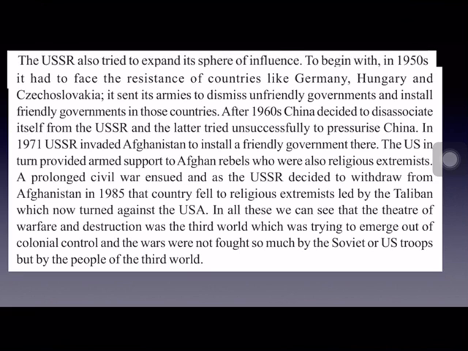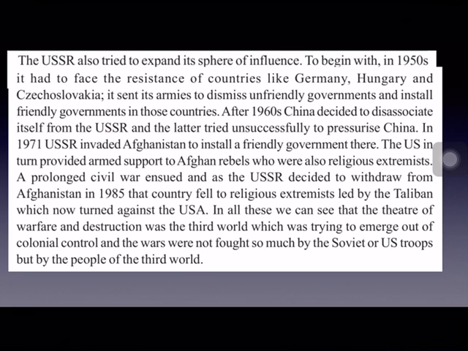Are you understanding? It is just like a proxy war. I just now explained to you. Whenever an incident takes place in another country, USA supports one side and USSR supports the other side. So because USSR wanted to establish a communist government in Afghanistan, immediately USA extended its support to rebel groups in Afghanistan by supplying them weapons to fight with USSR. And these rebel groups, Afghan rebels, were religious extremists. They were called Talibans.